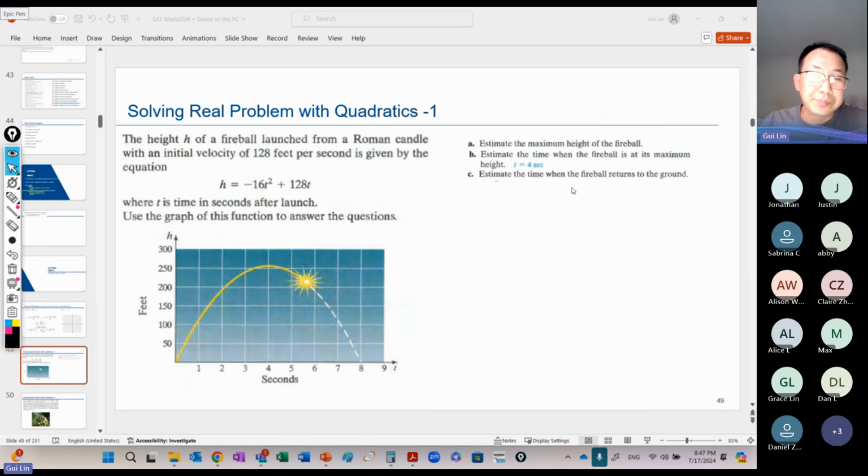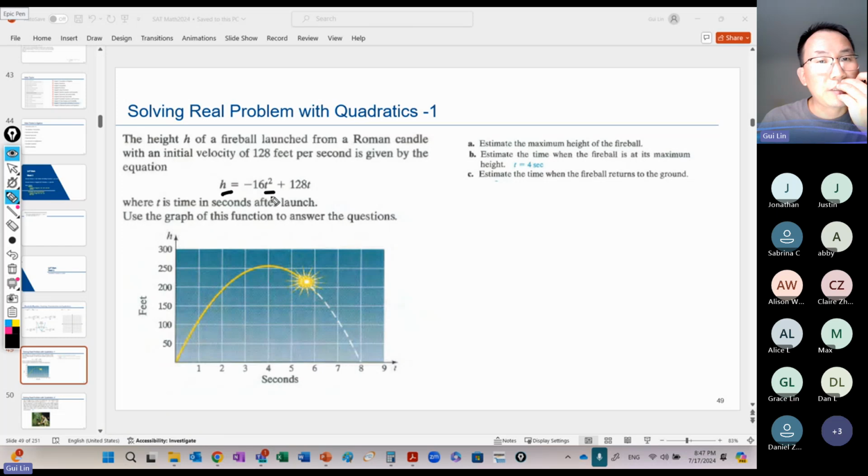Let's see this one. All right, everyone take your notebook out to do this one, okay? The height of a fireball launched from a Roman candle with an initial velocity of 128 feet per second is given by the equation. So they already told you the height and the time relationship.